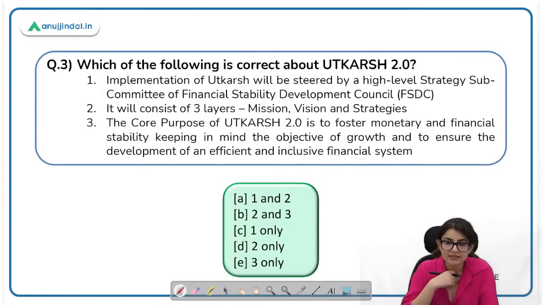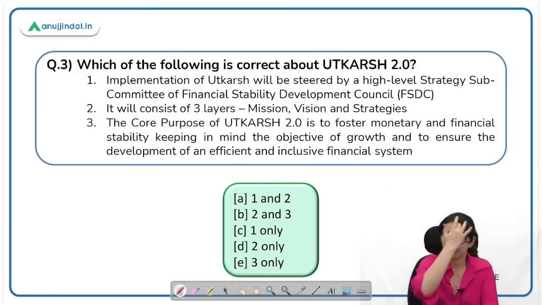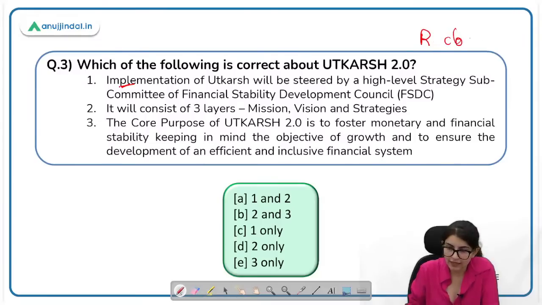Okay, third question. Which of the following is correct about Utkarsh 2.0? Implementation of Utkarsh will be steered by high-level strategy subcommittee of Financial Stability Development Council. No. So the implementation of Utkarsh will be steered by high-level subcommittee of the RBI Central Board of Directors, BOD. Okay, you have to find out the correct statement here.